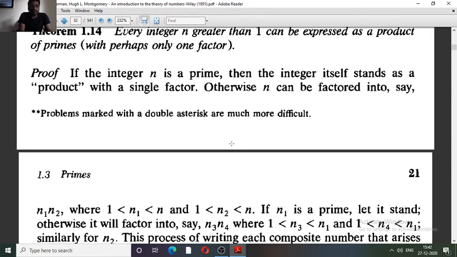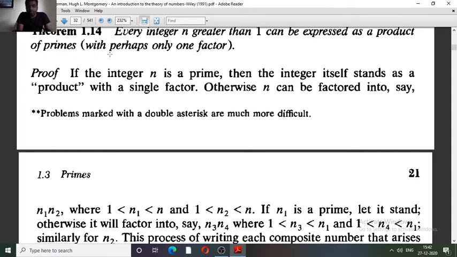Before starting the proof of this theorem, I am discussing this proof in two cases. In the first case we take n is prime, and in the second case we say that n is not a prime. If n is prime, then we get the required proof. So we are done in the first case. Now here I am discussing the second case, that is, if n is a composite number.